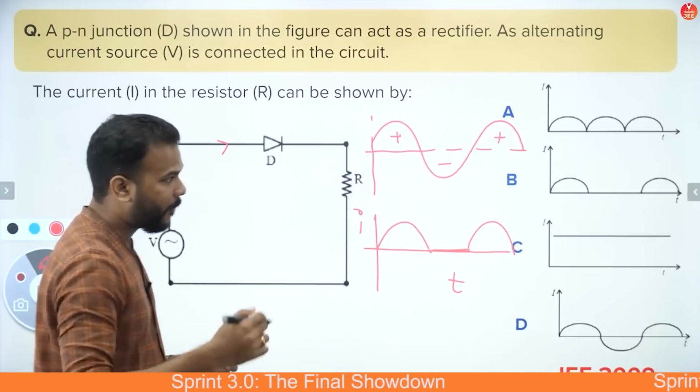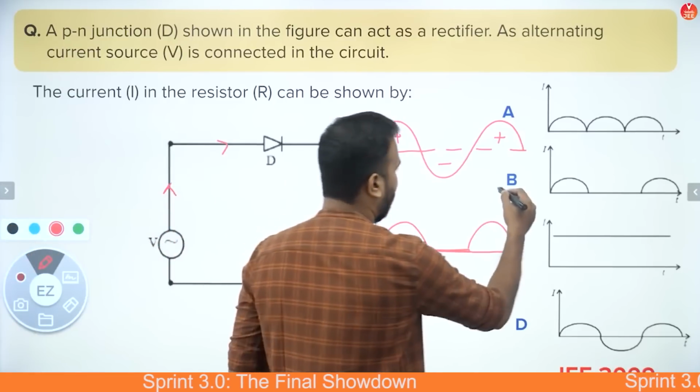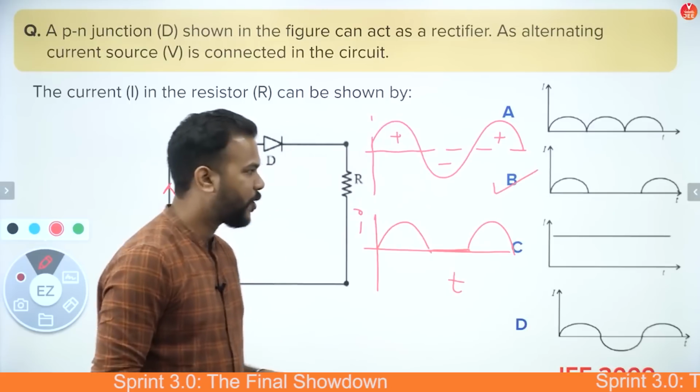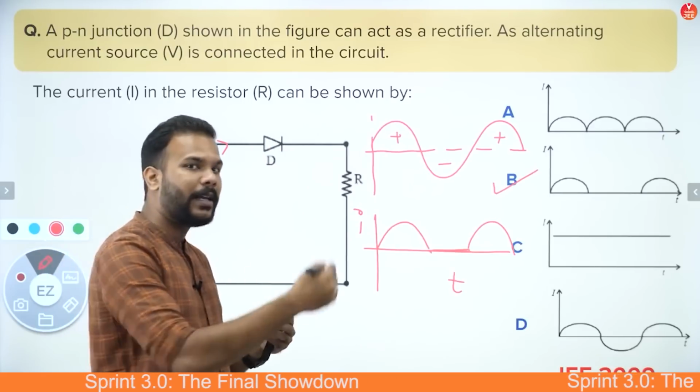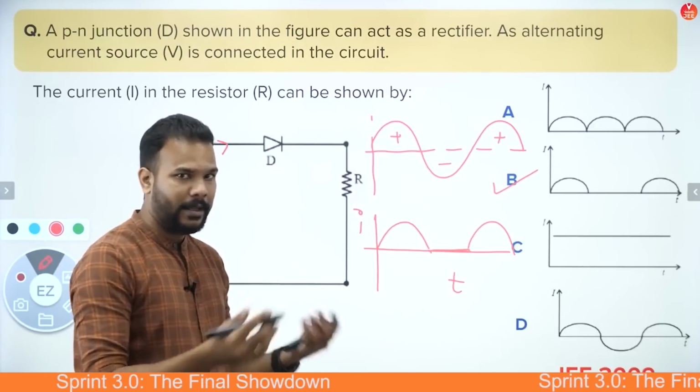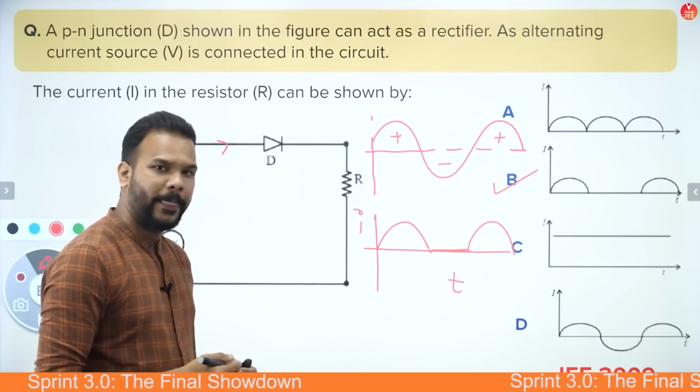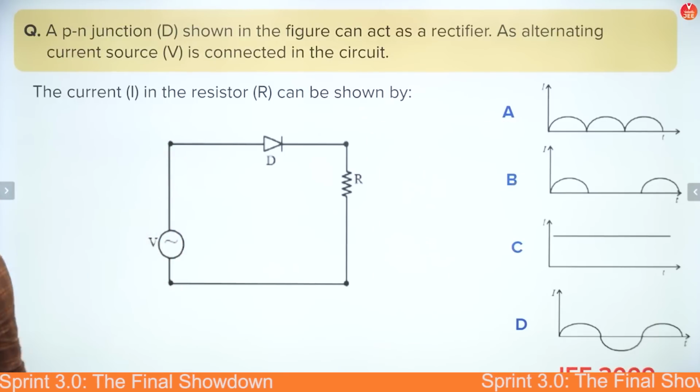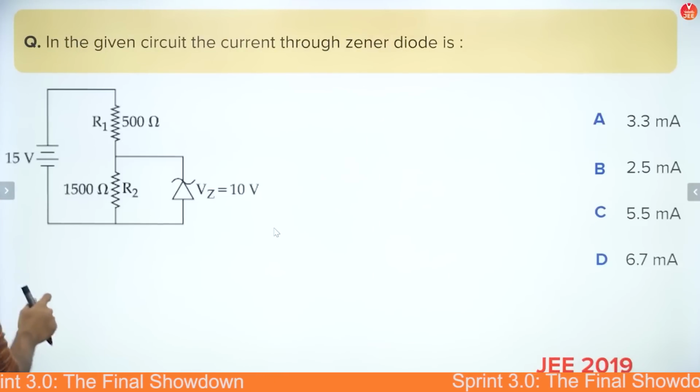connected to the circuit, which means, guys, you can predict it. The answer to the question is option B, with all the half cycles which are becoming crests and no troughs being formed. Okay, fine. So this was JEE 2009, and let's go to the next question, guys.